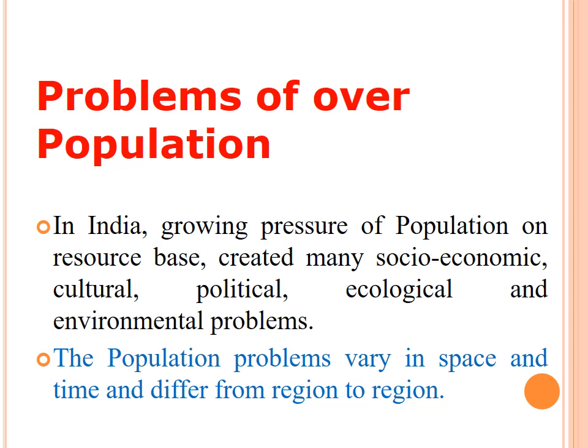So that is the main problem. Okay, when the population is increasing, their needs also will be increasing, yes or no. So that is the main problem of overpopulation. So from one region to another region, the population problems will be different.